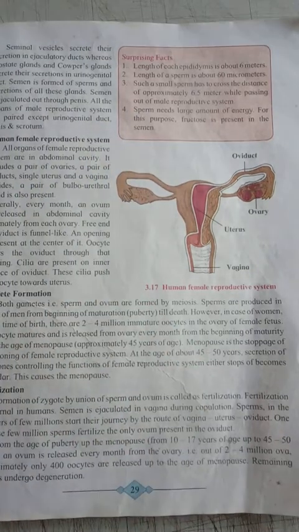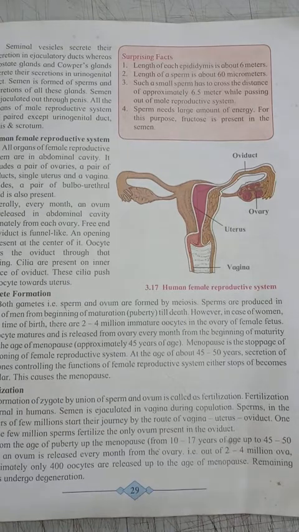The length of each epididymis is about 6 meters. The length of a sperm is about 60 micrometers. So you see, sperms are very small, only 60 micrometers. Such a sperm, when it travels from one duct to another, has to cross a distance of approximately 6.5 meters while passing out from the male reproductive system.